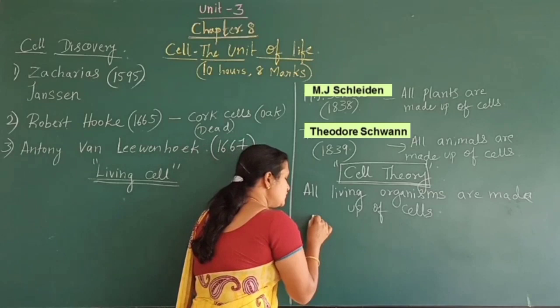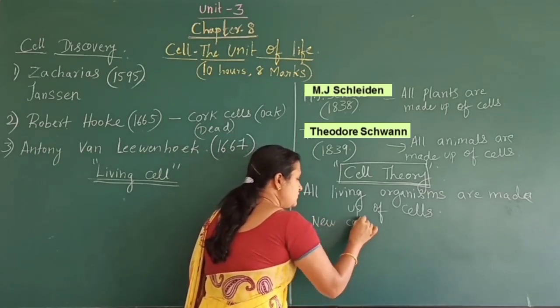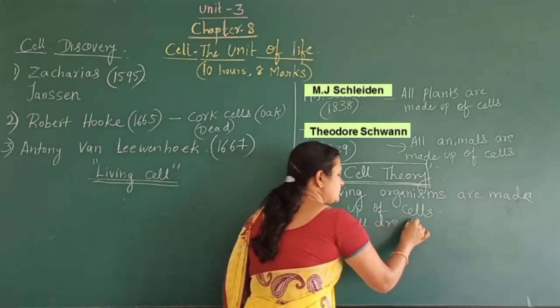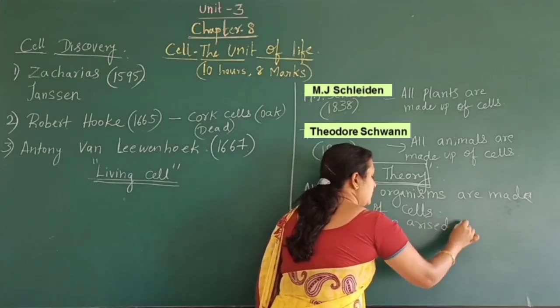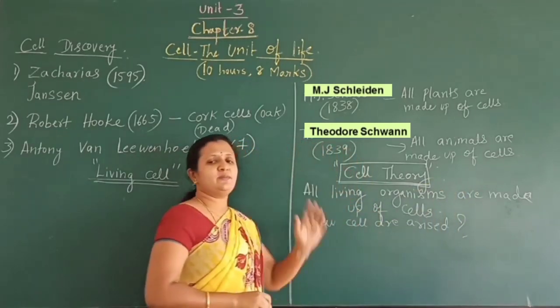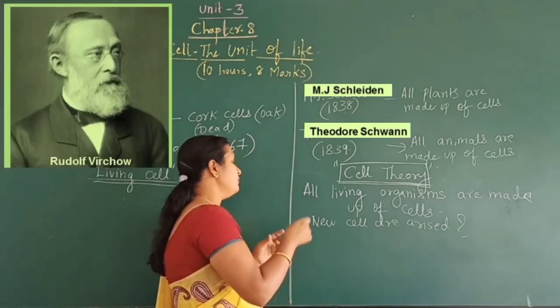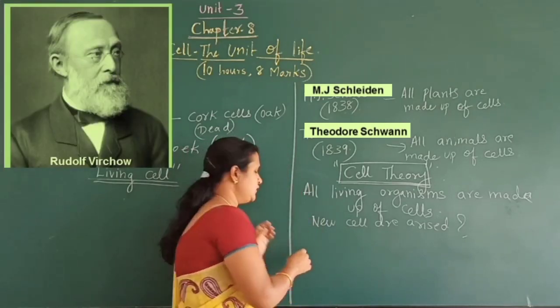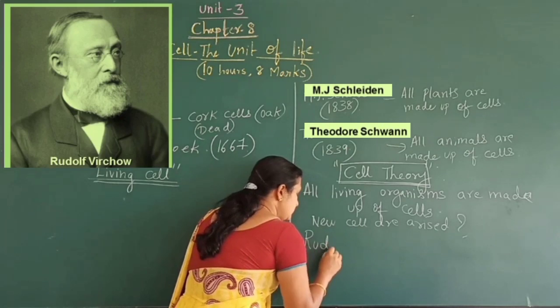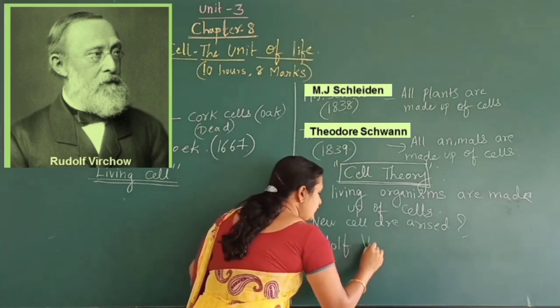Meaning, how the new cells arise. This was not answered by Schleiden and Schwann, and that was answered by another person called Rudolf Virchow.